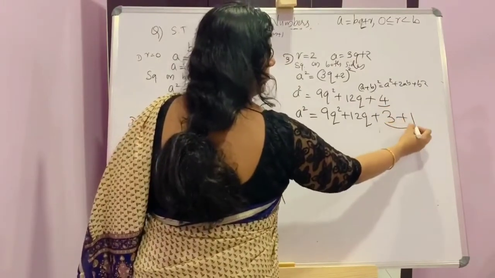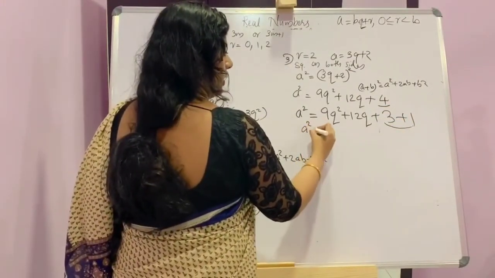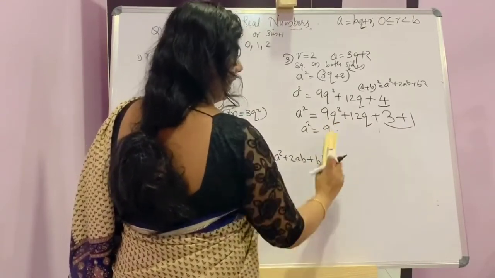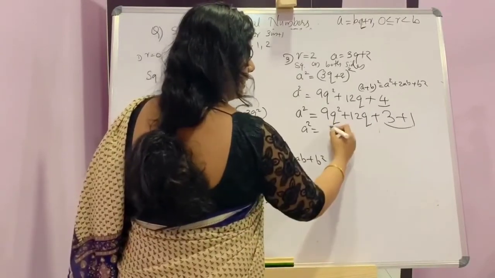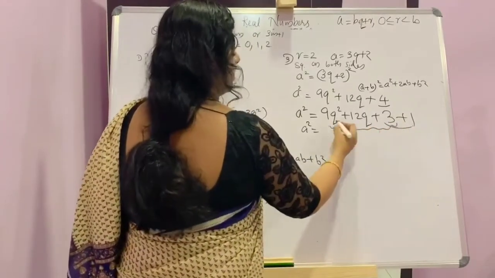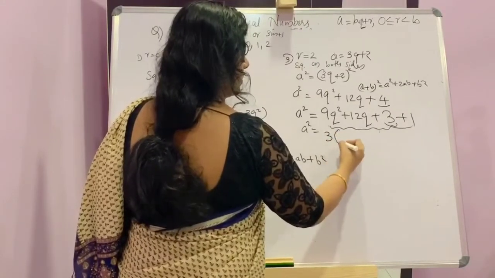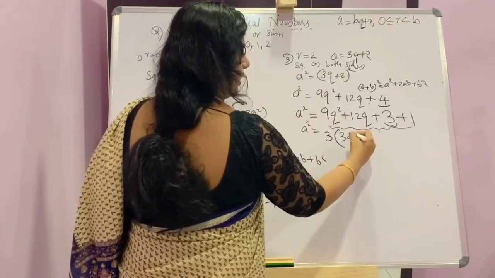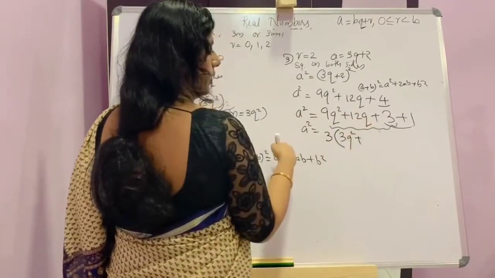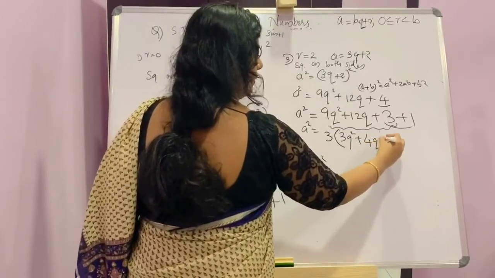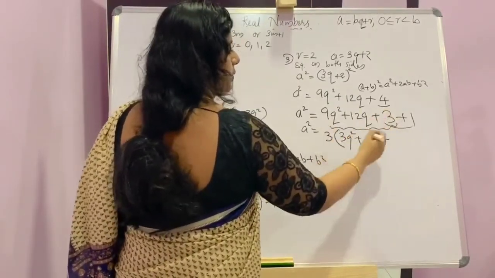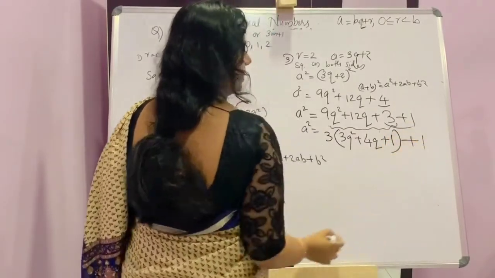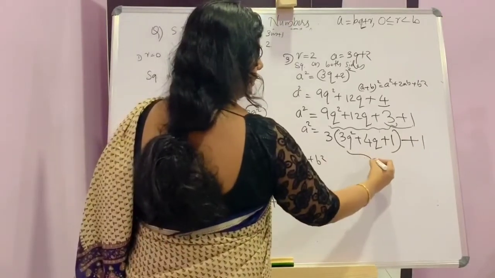This is 4 to 3 plus 1. Now a square is equal to 9, before that we'll take 3 outside. From these three terms, taking 3 outside, then here when 3 is taken outside, balance is 3q square, plus here taken 3 outside, 4q, plus from 3 is taken outside, balance 1, close the bracket, then this plus 1 taken down. Now consider this as m.